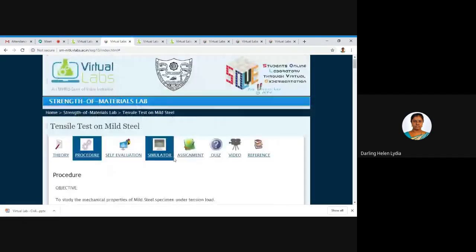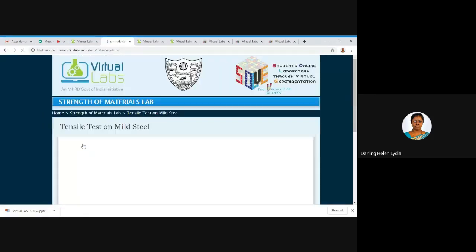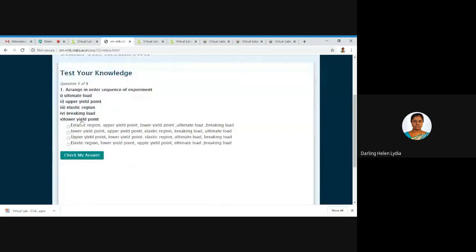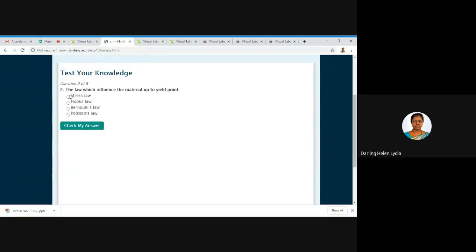Okay, so next is self-evaluation. So before starting the simulation, you can evaluate yourself. Okay, so if you go to this, you can see some 5 questions. Okay, so you can check how much knowledge you have in this particular experiment. If you give an answer and it is wrong, it will tell you the option is wrong, and it will also give you the exact answer for this particular question. So like that you can attend it. Okay, you can test your knowledge here.